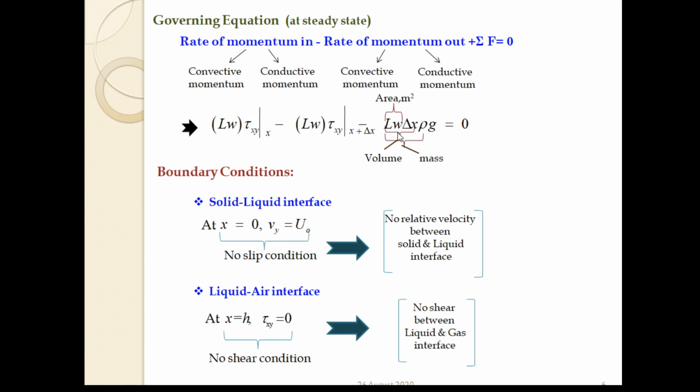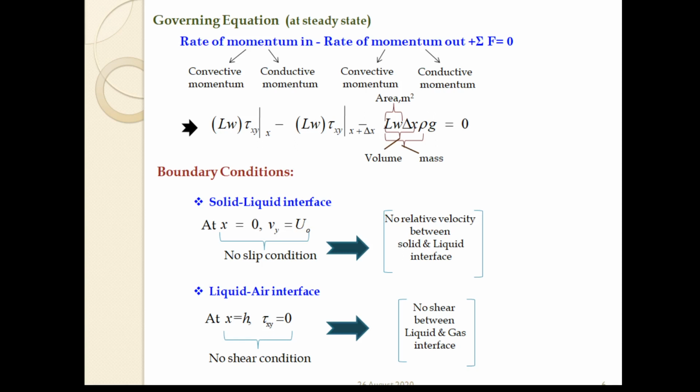LW, the area, multiplied with del x gives the volume, and multiplied with the density gives the mass, and this mass m into g is the gravity force. The summation of all these at steady state will be 0. Now we need to consider the boundary condition. So we get the governing equation at steady state.